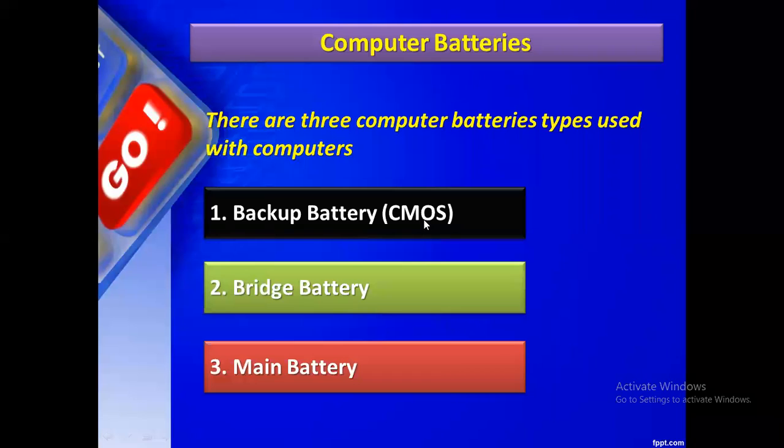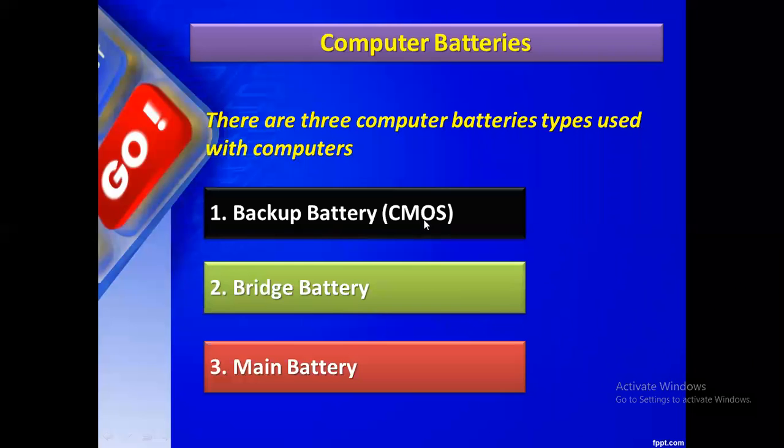Generally we are saying that will hold. That is done with the help of CMOS. CMOS is a battery. With the help of the CMOS battery, the BIOS, the basic input output system, as well as the time, date and basic information are all stored, in mobiles as well as in the computer.